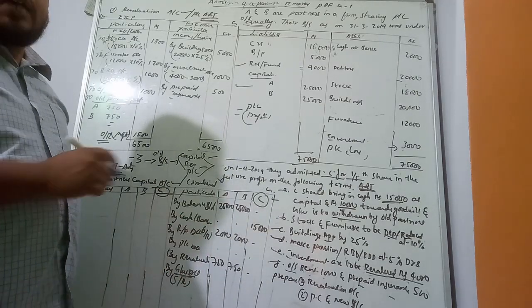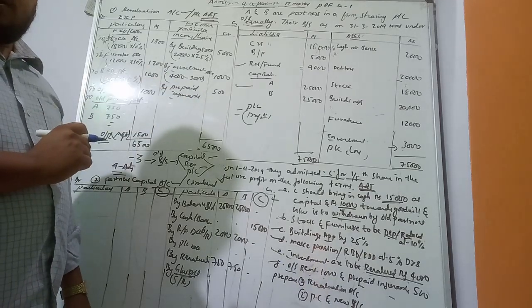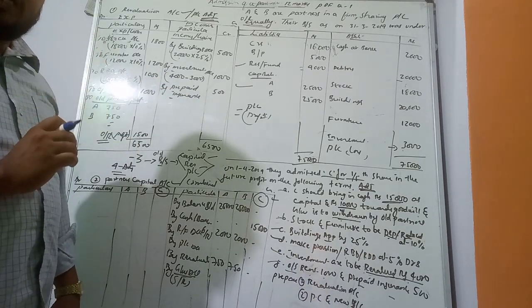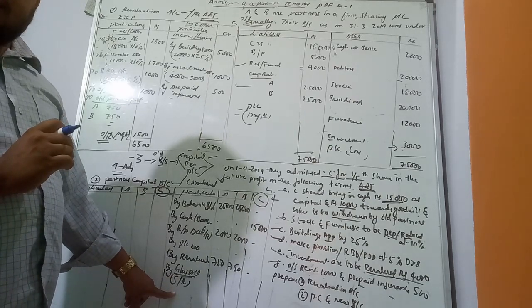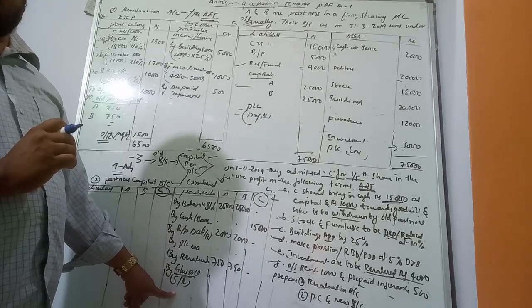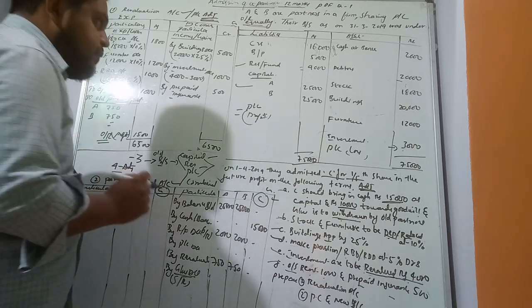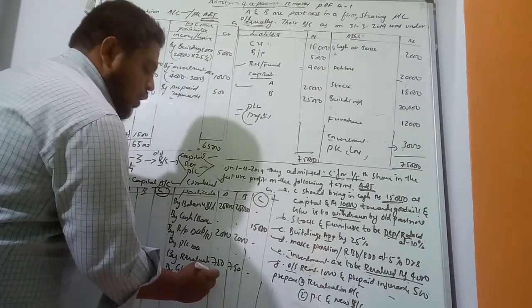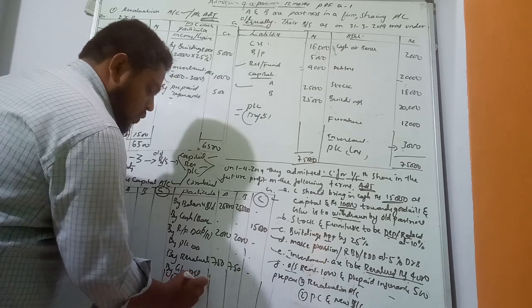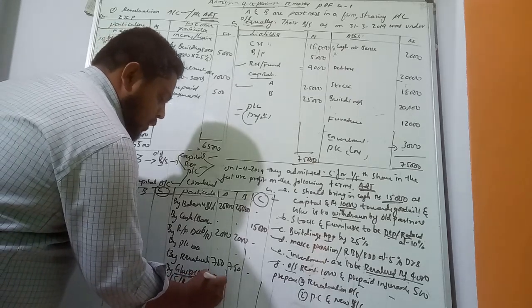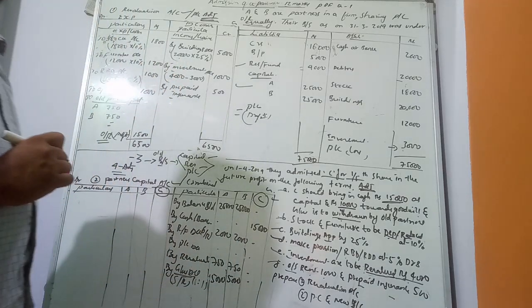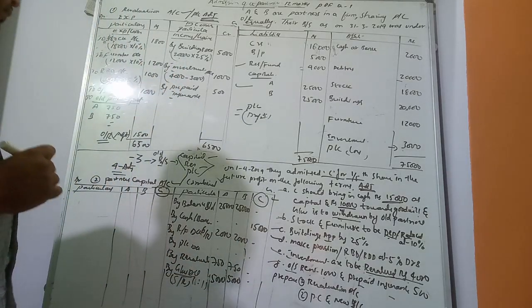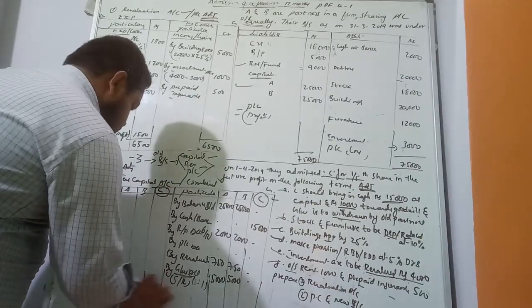In this question, the sacrifice ratio has not been given. In the absence of a sacrifice ratio, we have to share this goodwill in the old ratio only. The old ratio is equally 1:1. So goodwill amount 10,000, that is 5,000 each. Got it?